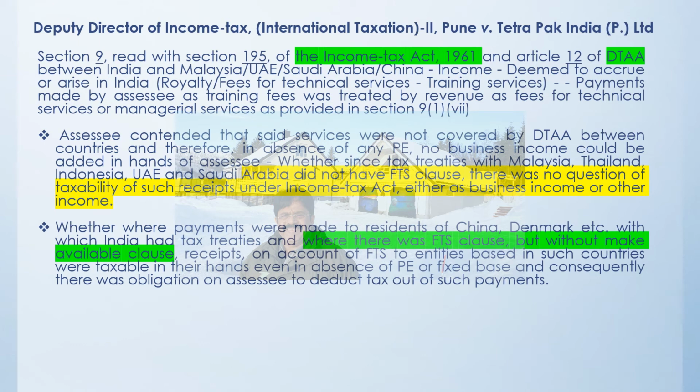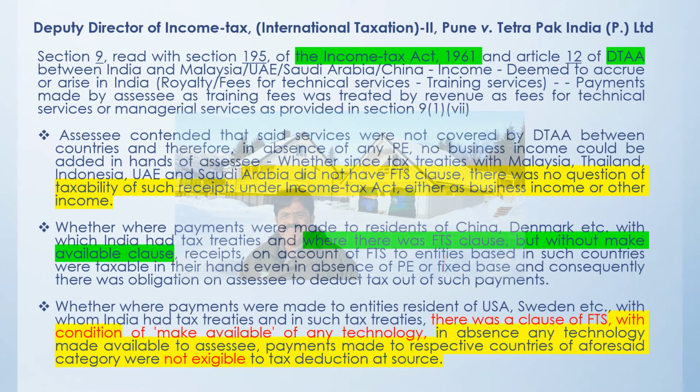Now what is the meaning of the term make available clause? The make available clause means somewhere you are teaching through the technique. That means you are not coming here to give the technical service, but you are teaching the people over here how to give the technical service. That means you are parting with your knowledge of how to execute a particular job. Then that is nothing but a make available clause.